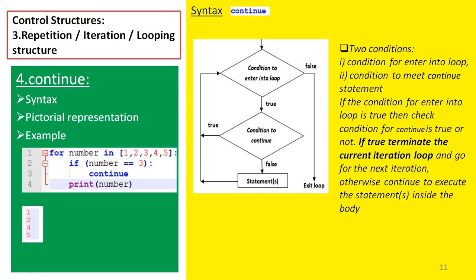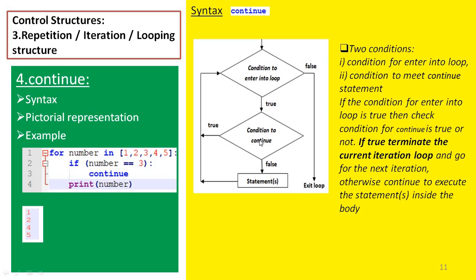Similar to break, in the continue repetition control structure we have two kinds of conditional statements. One is for entering into the loop, another one is for entering into the continue statement. Once we enter into the loop, we have a condition for checking continue.